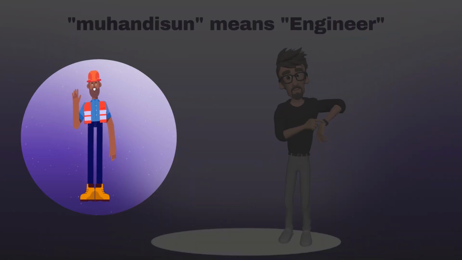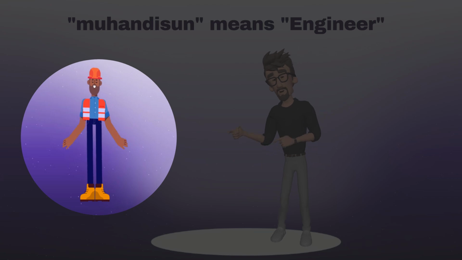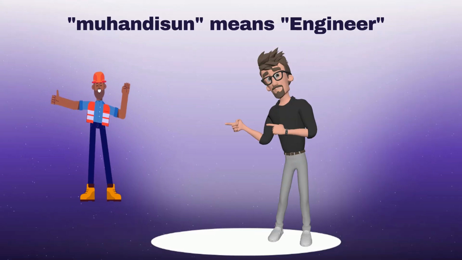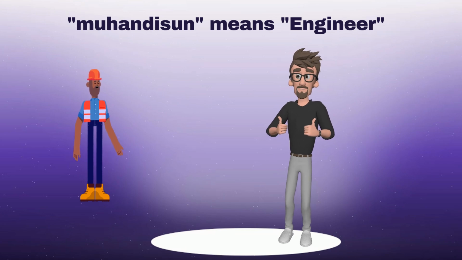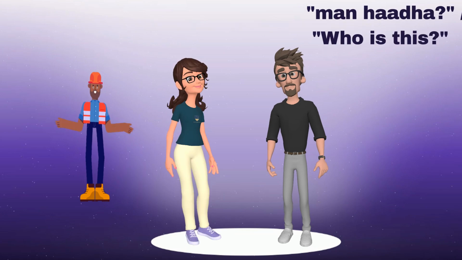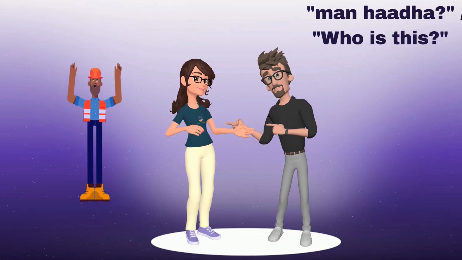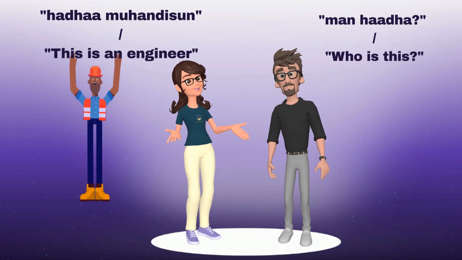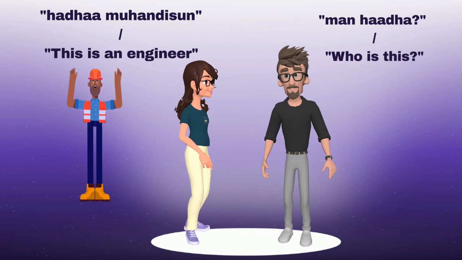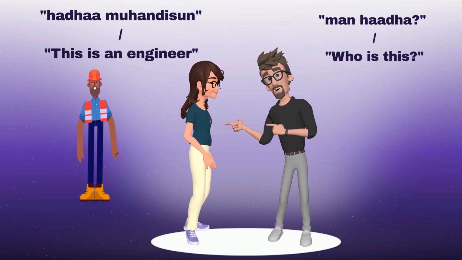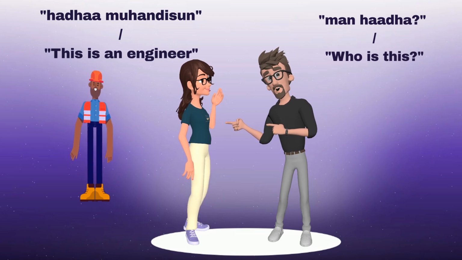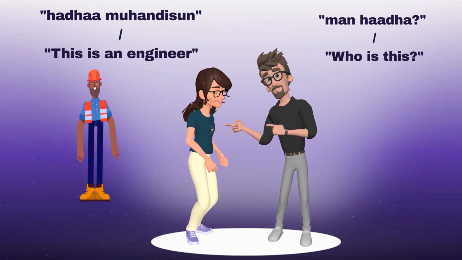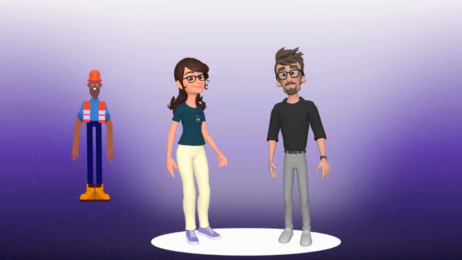The word muhandisan in Arabic translates to engineers in English. It refers to individuals who are professionally trained and qualified to design, construct, or maintain structures, machines, systems, or other technical projects. Man hadha. Hadha muhandisan. Question: Man hadha, as the Arabic equivalent of who is this, and hadha muhandisan as the response, which means this is an engineer in English.